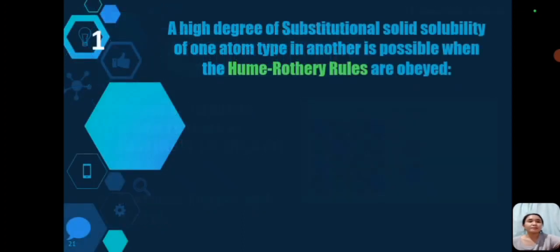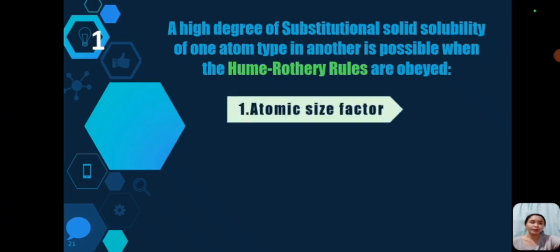Next is a high degree of substitutional solid solubility of one atom type in another is possible when the Hume-Rothery rules are obeyed. Ang Hume-Rothery rules kasi ang magsisilbing gabay para ma-predict whether ang two elements is compatible to form a solid solution when mixed together. The first is the atomic size factor.